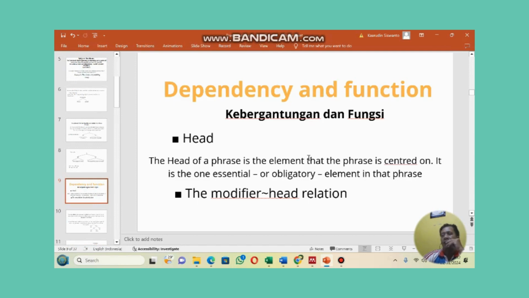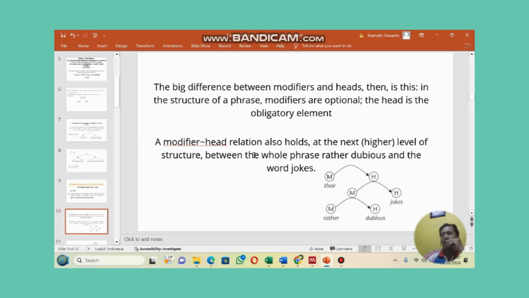Di sini ada head dan modifier head relation. The head of a phrase is the element that the phrase is centered on. It is the one essential or obligatory element in that phrase. The big difference between modifier and heads then is this. In the structure of a phrase, modifiers are optional. The head is the obligatory element.